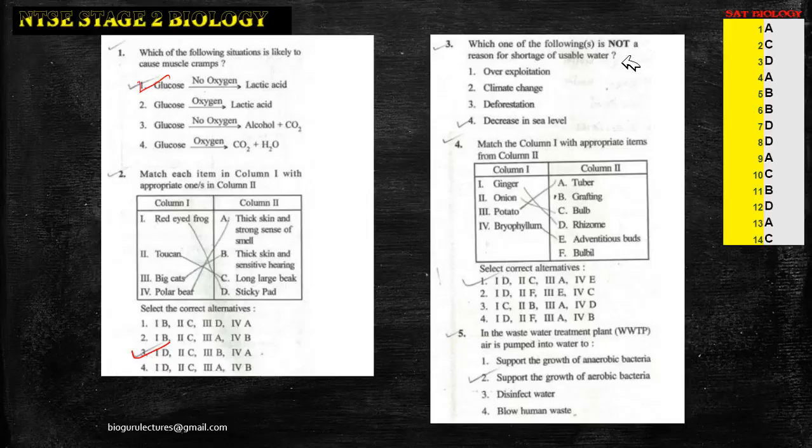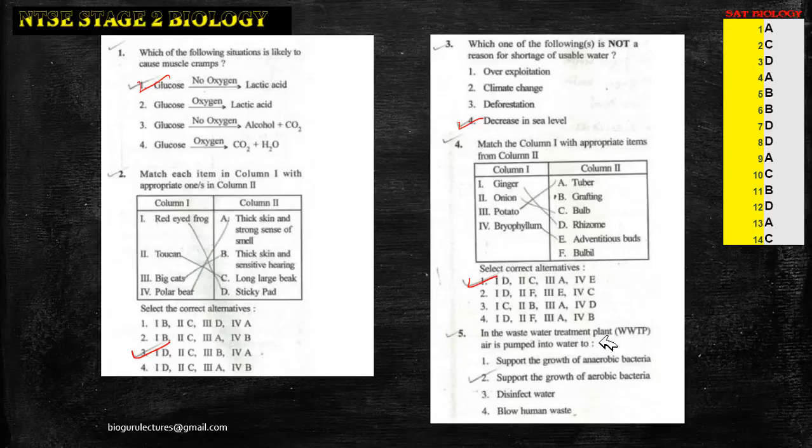Which one of the following is not a reason for shortage of usable water? So decrease in sea level may not be a reason here. Next, match column 1 with appropriate items from column 2. Here we have to observe the vegetative structures of the plants, and potato is considered as a tuber. First one is called rhizome, so we have three options here. Let's go with the second one. Onion is called a bulb, so we have only one option here, so obviously the answer is going to be the first one.